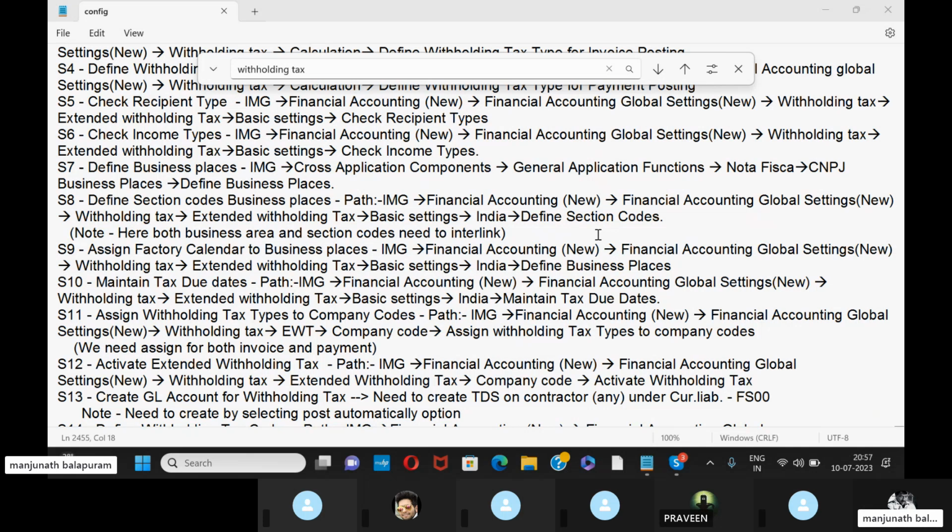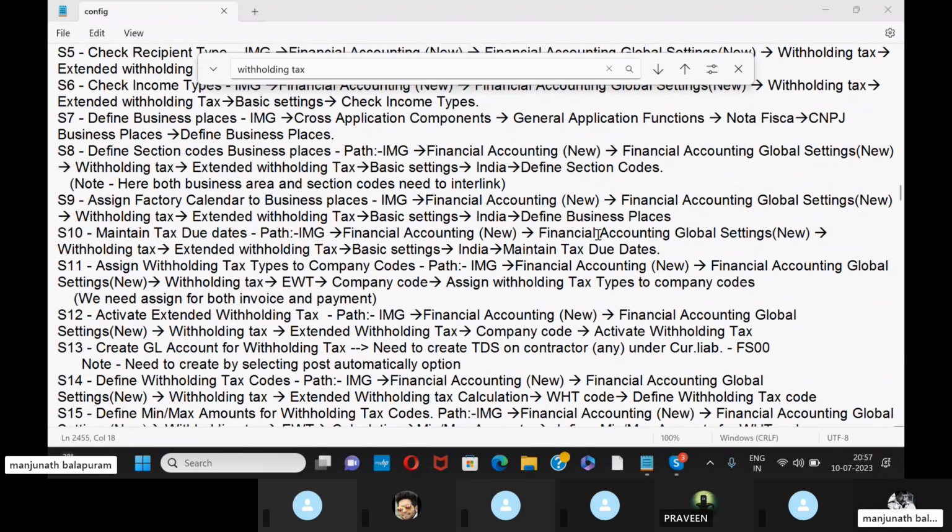And next, the 12th configuration is activate external withholding tax. Here we need to activate the external withholding tax. Okay. So the path is IMG, financial accounting new, financial accounting global settings new, withholding tax, external withholding tax, company code, activate withholding tax.